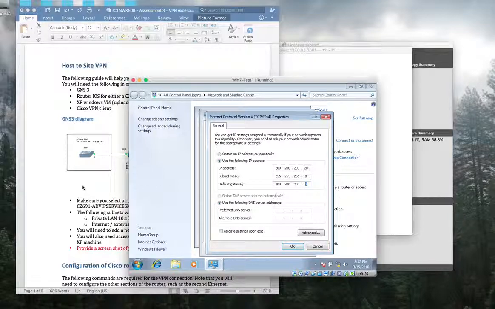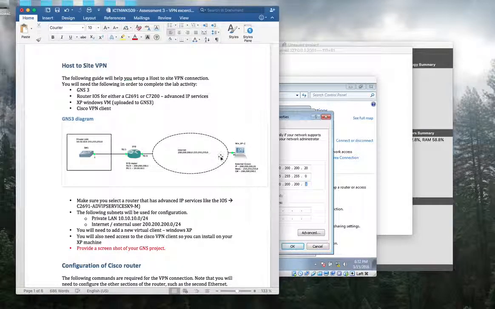I still find so many students don't understand what a default gateway is. Default gateway is the entrance to your network. For this network, or this computer, the entrance is here, this router and the FastEthernet 0/0. So this entrance is the default gateway for this network. You understand now?